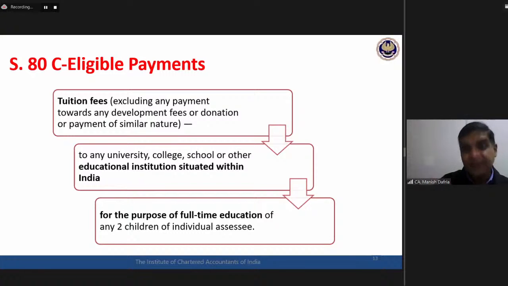Deduction is available. Children, she is still children. Even if she is a married daughter, she still qualifies as a child of the assessee. So for any two children of individual assessee.